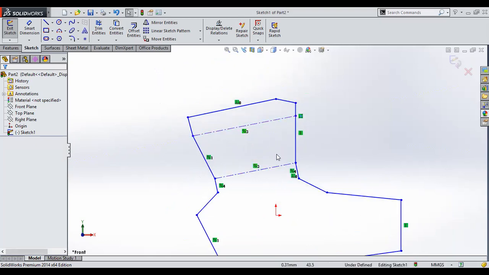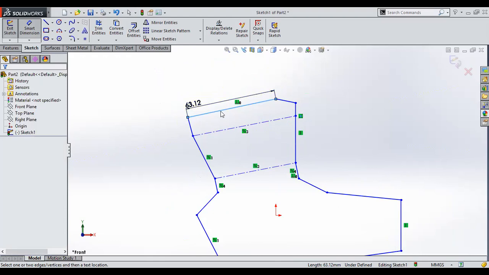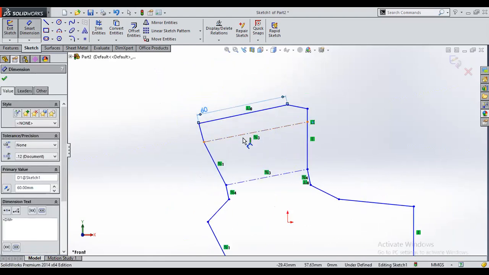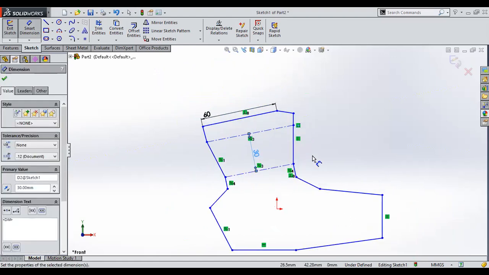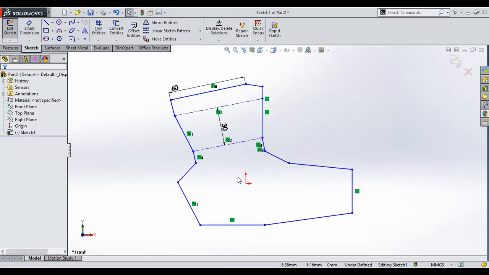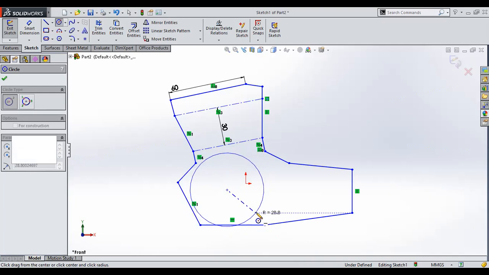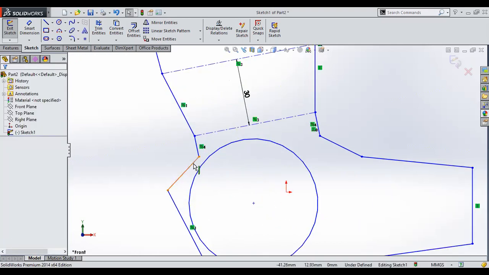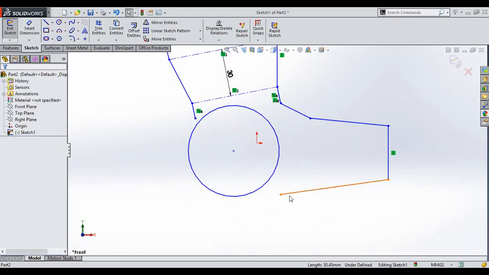Once you have defined the geometry, you will use Smart Dimension to provide the numerical data for the dimensions. This is how you define the dimension between two lines, say 30 mm. This is how you can fit your geometry. First always focus on defining the geometry, then you focus on defining the dimensions. So this I've created. Now I'll eliminate this line. This is how you create a reference, then you work on the geometry.